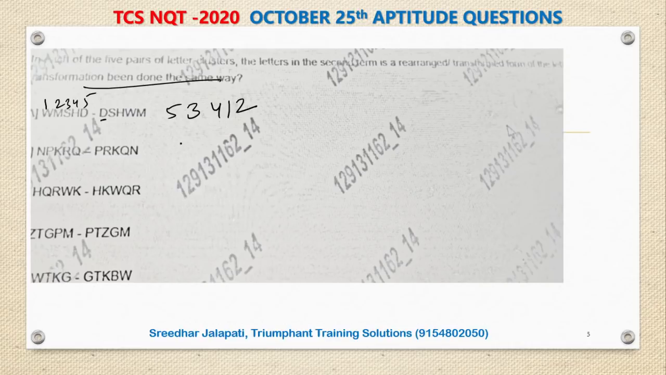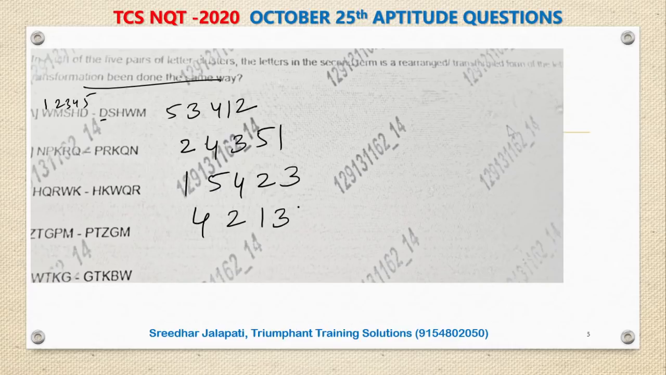Let's see the second. P is the 2nd one, R is the 4th one, K is the 3rd one, Q is the 5th one, N is the 1st one. Next, H is the 1st one, K 5th, W 4th, Q 2nd, R 3rd. And next, P 4th, T 2nd, Z 1st, G 3rd, M 5th. So far all are different.